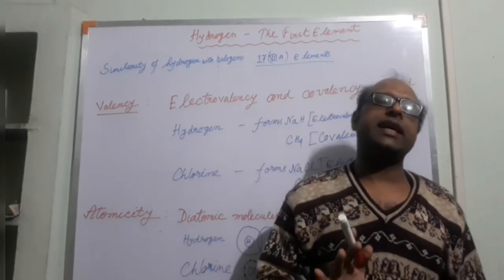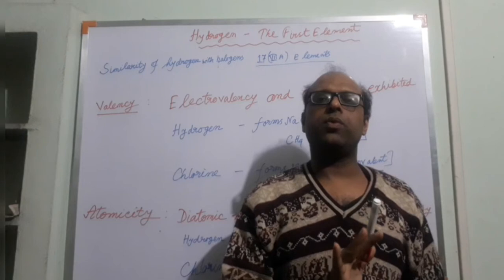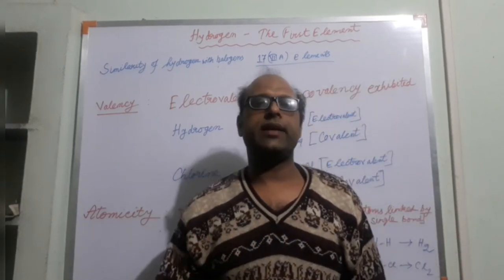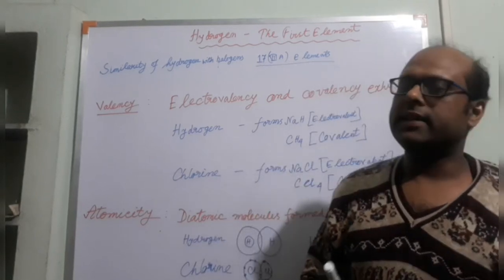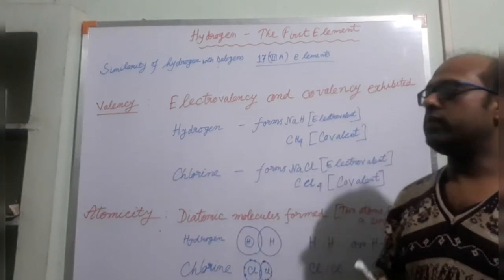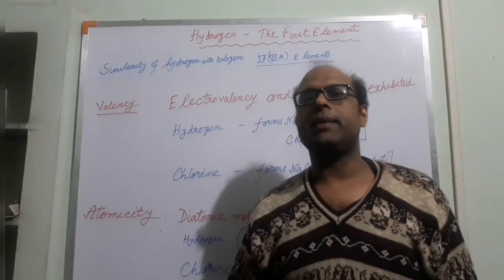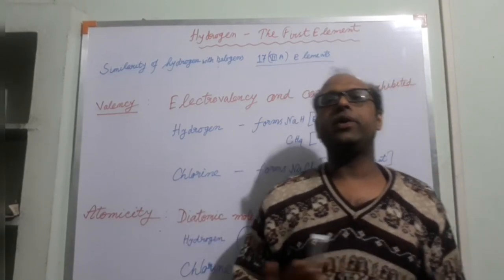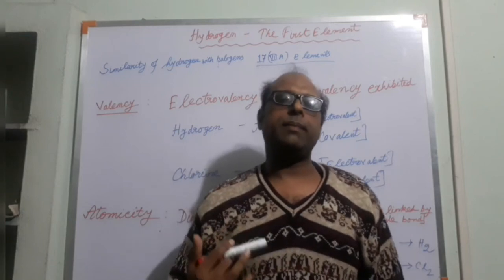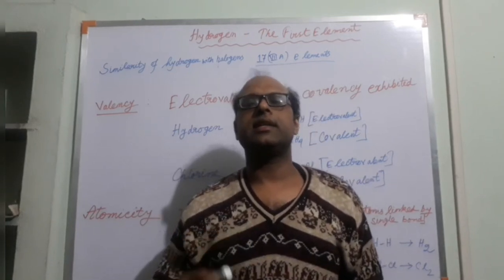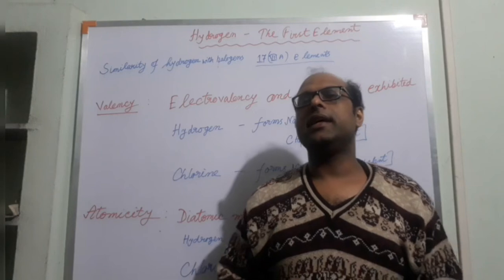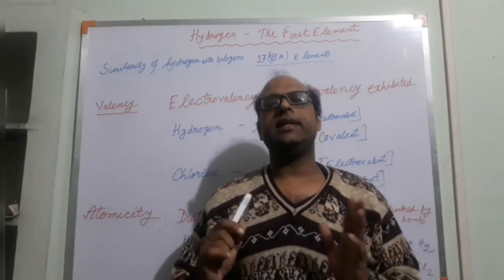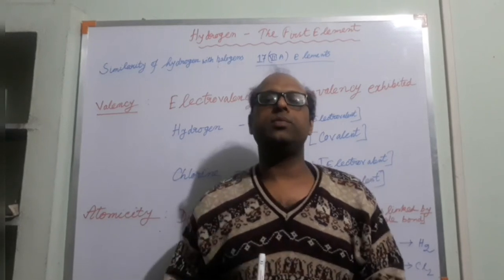Some say that it can be placed in group 1, some say it should be placed in group 17, but some scientists say that hydrogen should be given a separate position in the periodic table. And nowadays several periodic tables are published where hydrogen is given a separate place. It is neither placed in group 1, nor in group 17.